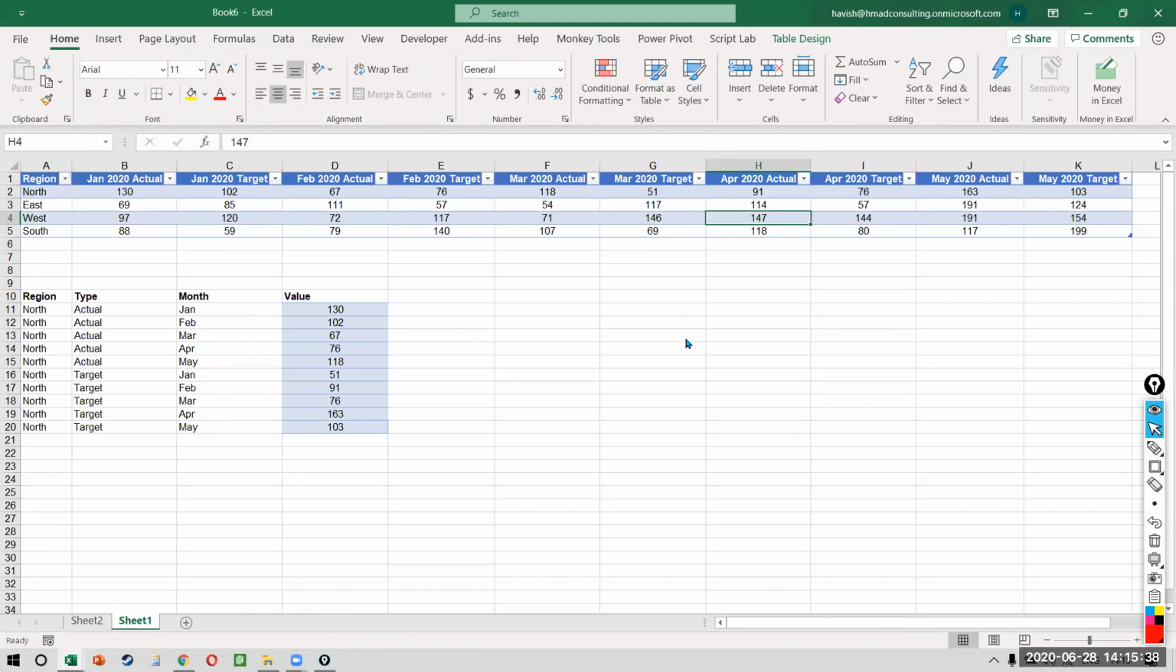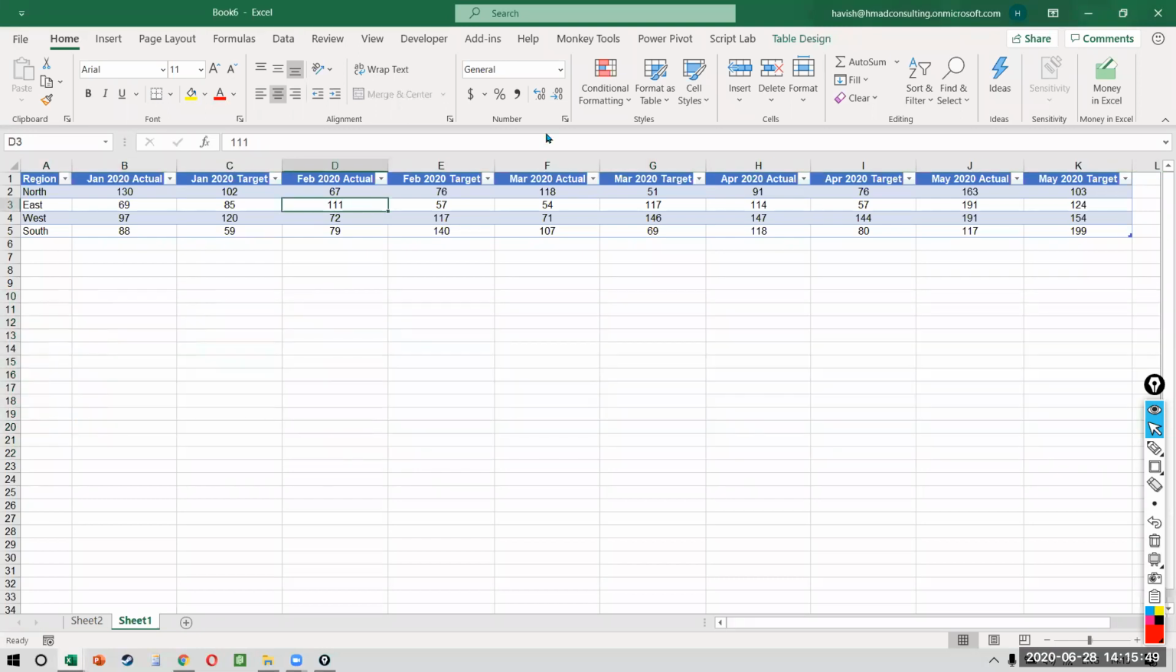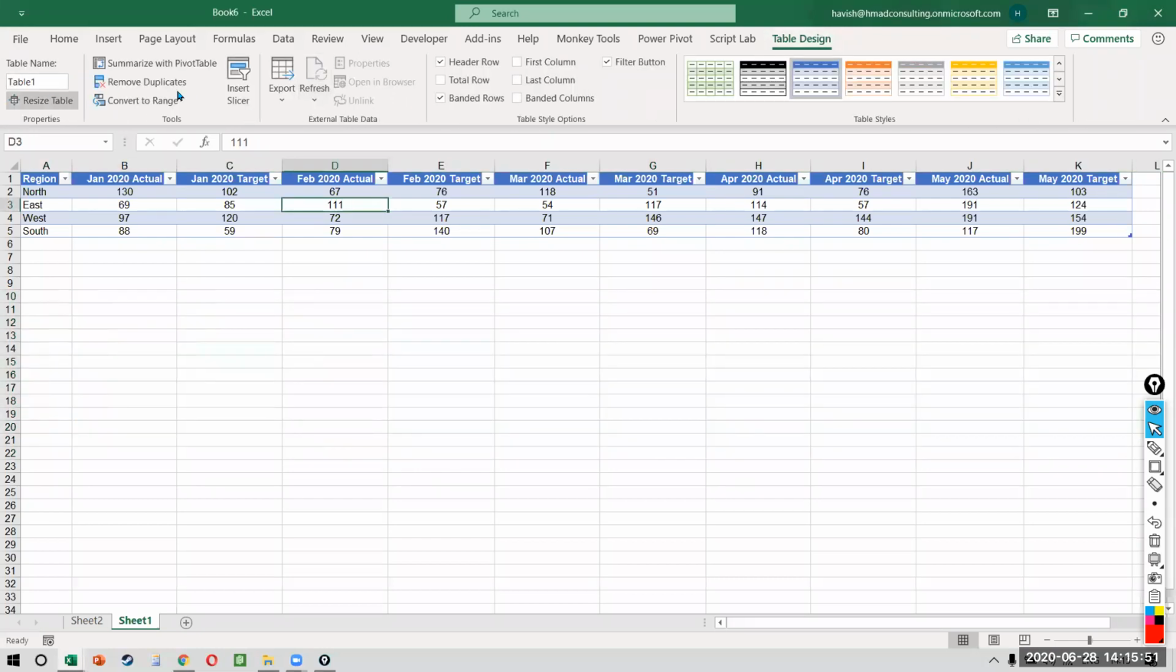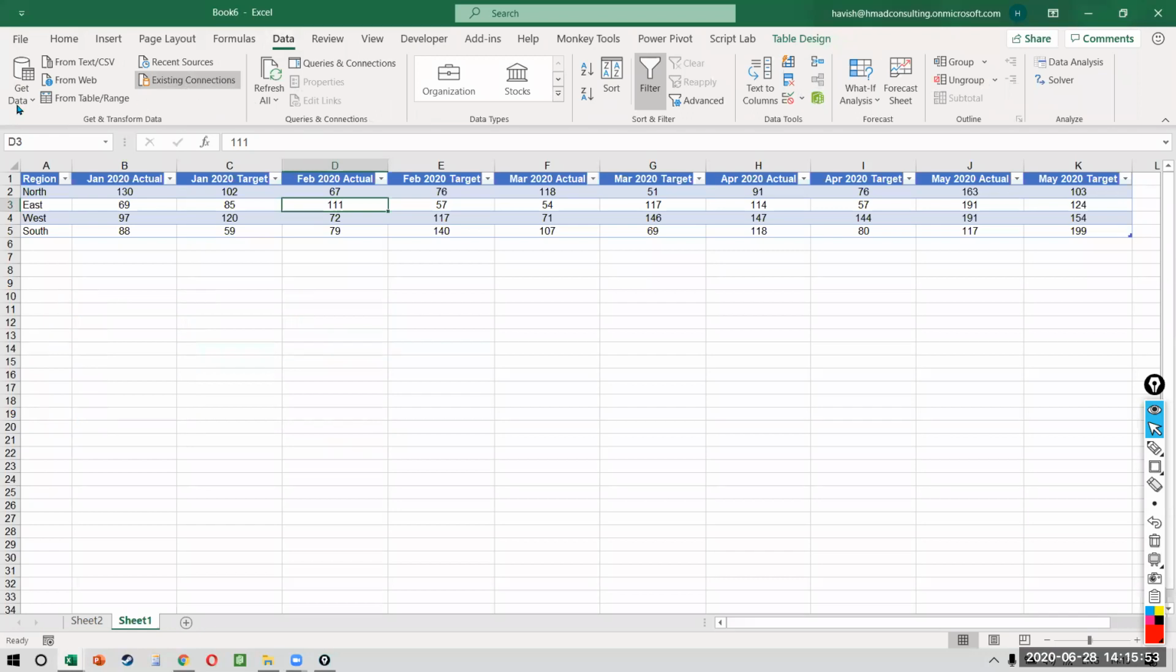Yes. So what we have to do is an unpivoting, right? But with a little bit more effort than a simple unpivoting. So let me remove this. Now that we've seen the problem, it's already a table, so it's called Table1. I'll go to Data and click on From Table/Range.